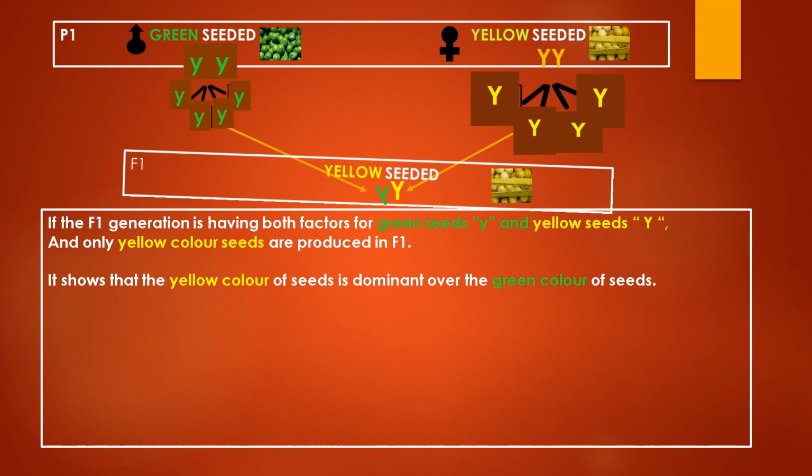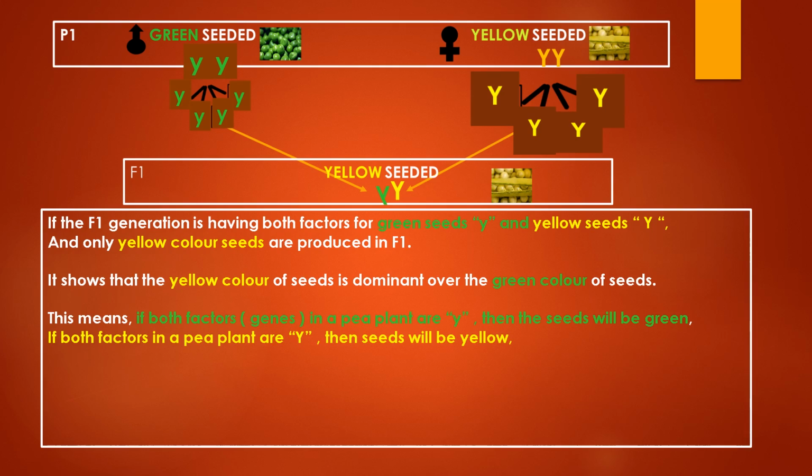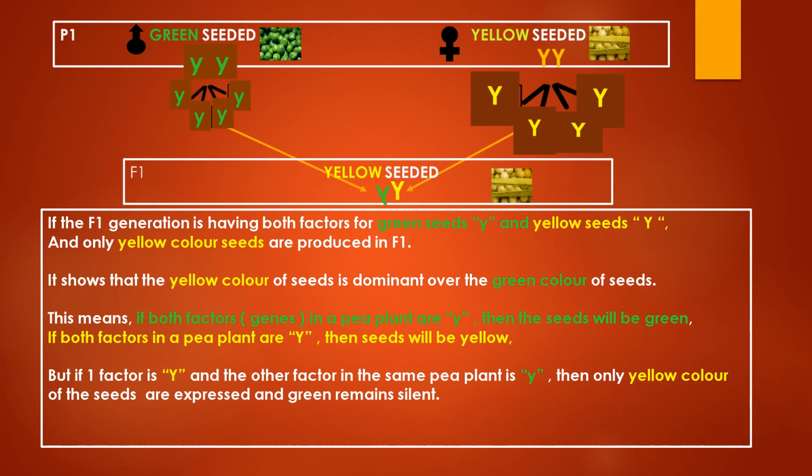This means if a pea plant has both capital Y factors, the seed will be automatically yellow. If a pea plant has both small y factors, then the seeds will be automatically green. But if one factor in a pea plant is capital Y and the other factor is small y, then only yellow color will be expressed and the green color remains silent or hidden. This led Mendel to put forward the law of dominance.